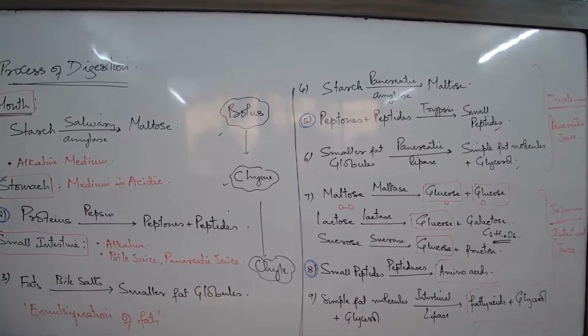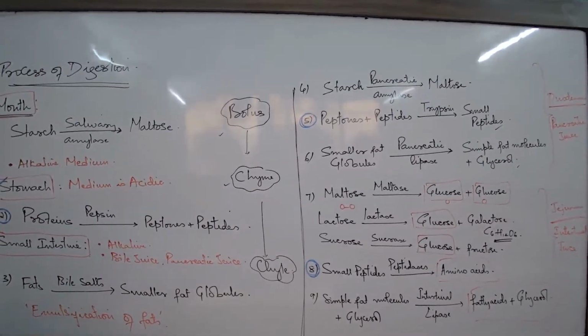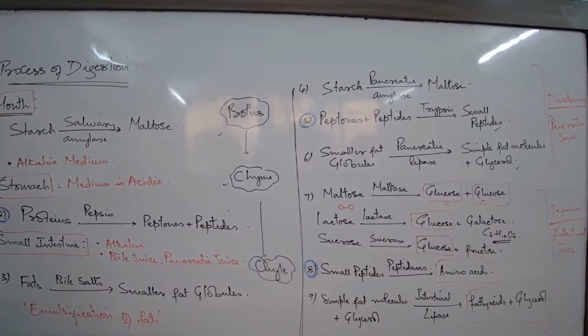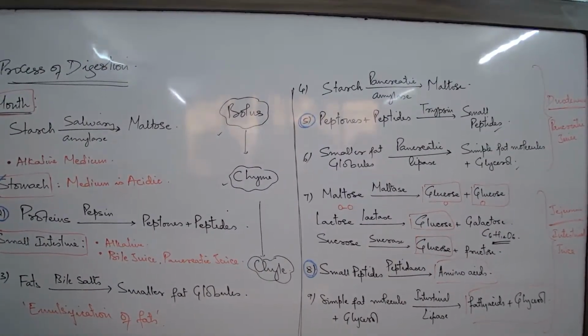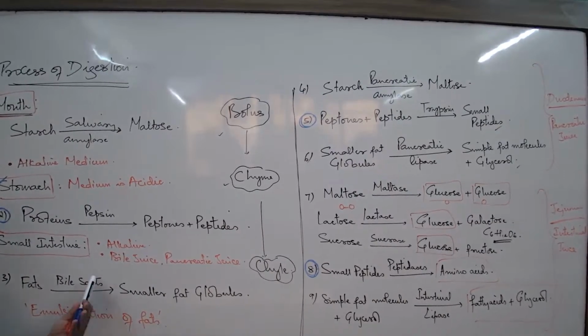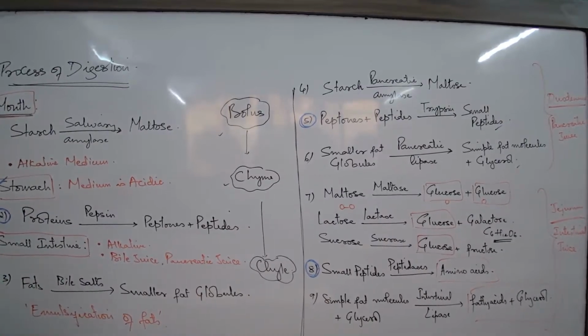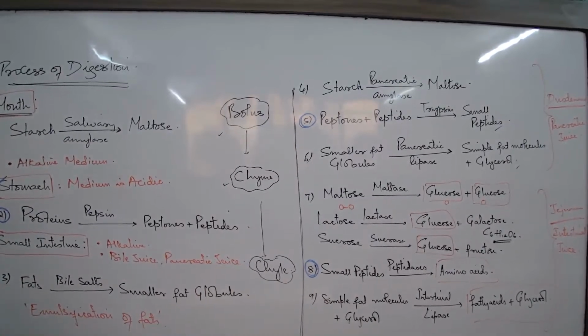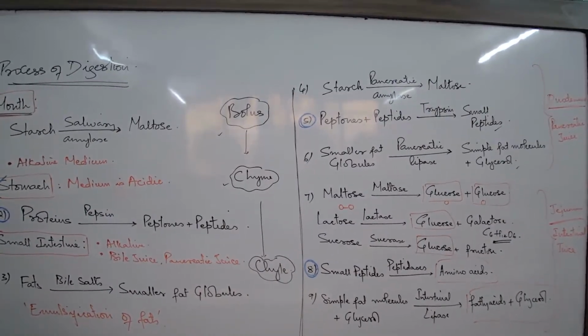For this type of question, just write down the question and leave space. Once you go through and read, maybe next class I will ask you to write. Not now, because if you write now, you will just copy down, there's no point. Write down the question: explain the process of protein digestion. You will get this in your exam, or some questions straight away, like: explain the process of fat digestion in the human body.